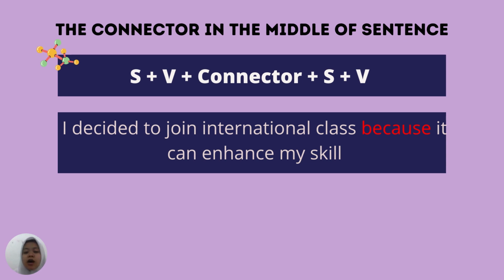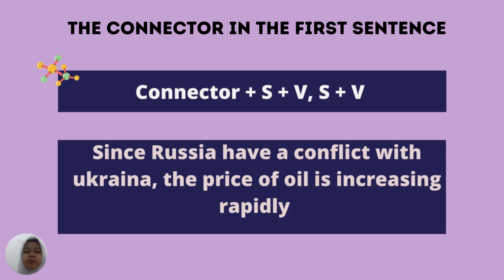Now, if the connector is placed in the first sentence, of course the formula will change: connector plus subject plus verb, then a comma, and then subject and verb. I have an example here. Since Russia has a conflict with Ukraine, the price of oil is increasing rapidly.